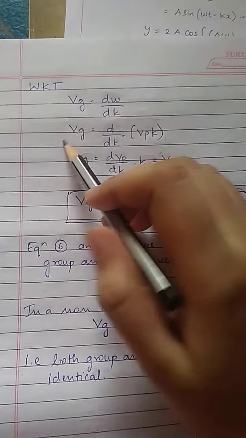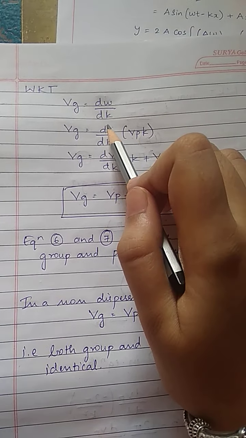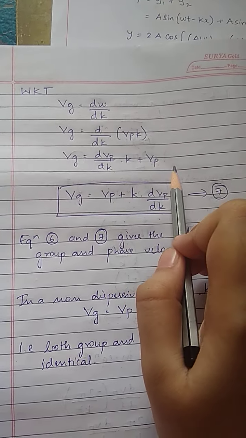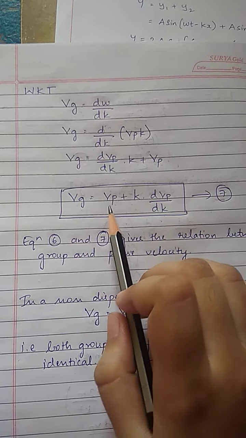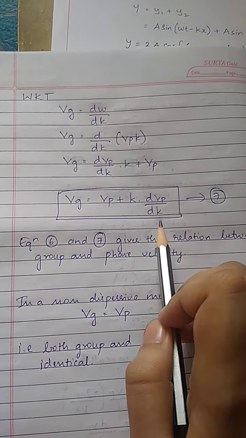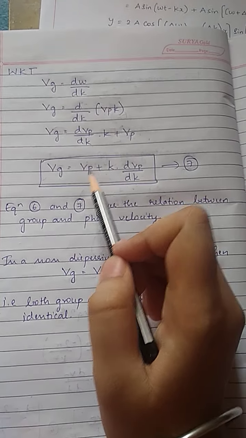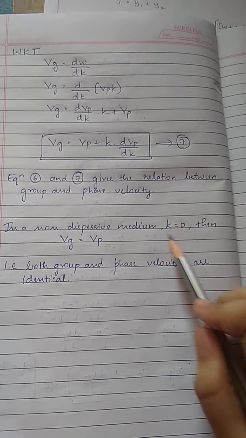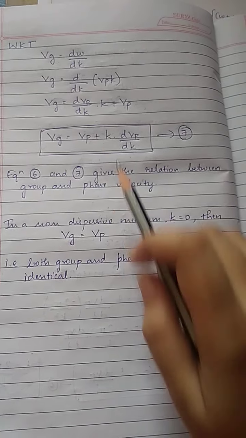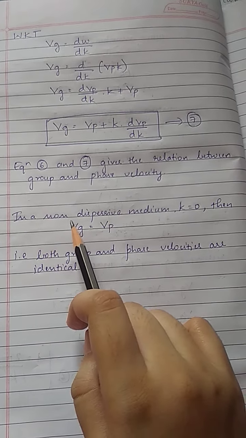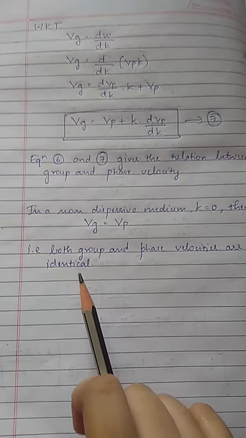We have one more formula for group velocity, that is Vg is equal to d omega by dk. Omega is Vp into k. We apply the product rule, dVp by dk into k plus Vp, and we get the expression for group velocity, that is Vp plus k into dVp by dk. This is equation number 7, and with equation number 6 it gives us the relationship between group velocity and phase velocity in a dispersive medium. In a non-dispersive medium, dVp by dk will be equal to 0. If we apply this in equation number 7 or equation number 6, we get Vg is equal to Vp. That is, in a non-dispersive medium, group and phase velocities are identical.